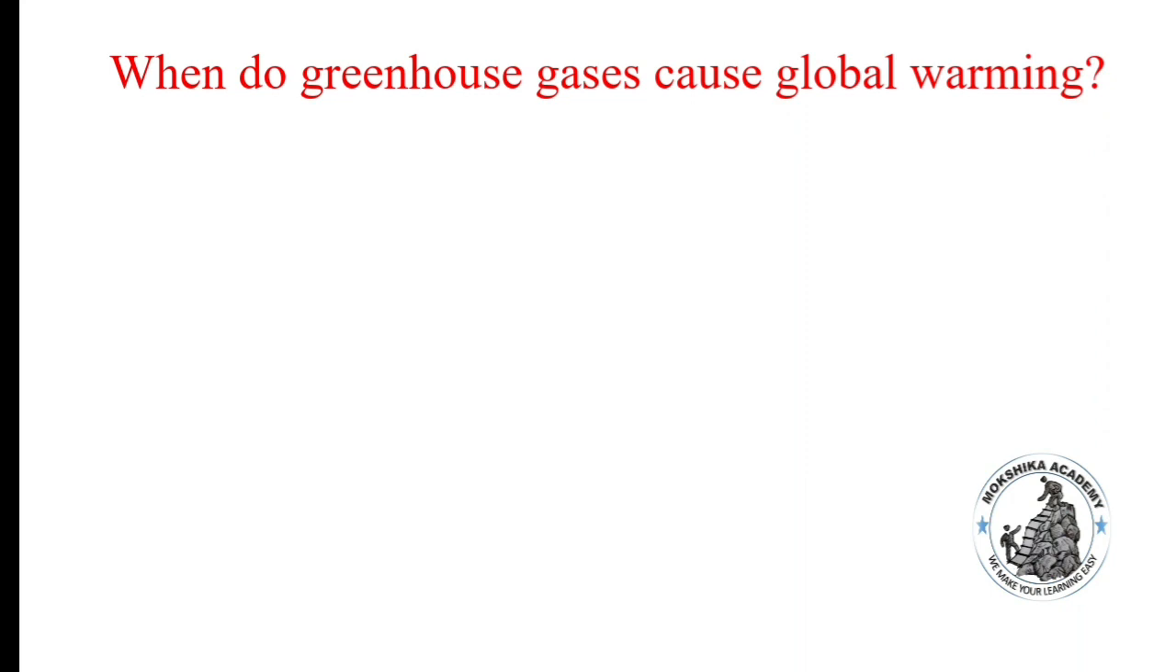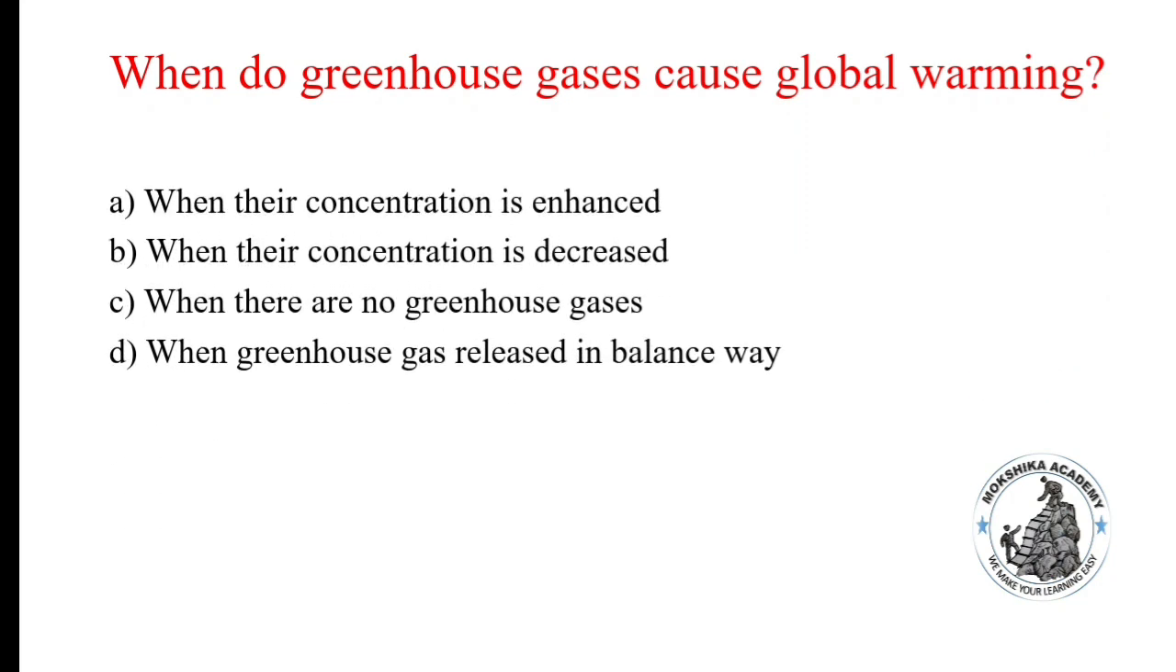First question, when do greenhouse gases cause global warming? Options: when their concentration is enhanced, when their concentration is decreased, when there are no greenhouse gases, when greenhouse gases are released in a balanced way. And the correct answer is option A, when their concentration is enhanced. Greenhouse gases cause global warming, which in the long run threatens the existence of life on Earth. This is the case only when their concentration, meaning the gases involved in greenhouse gases, increases.